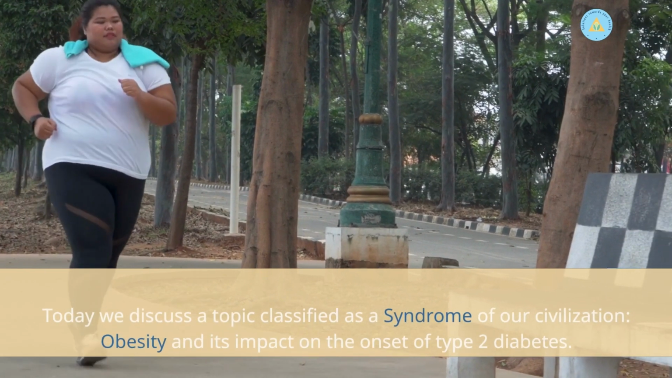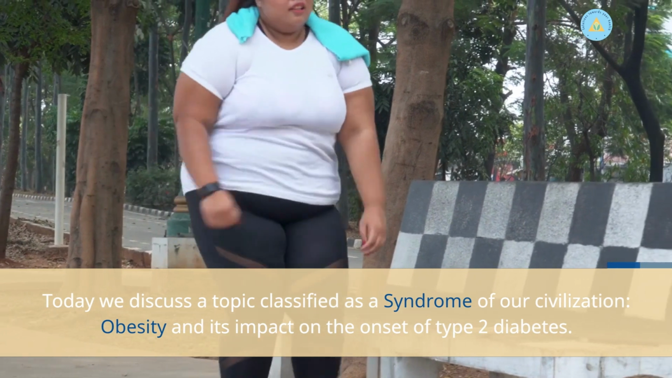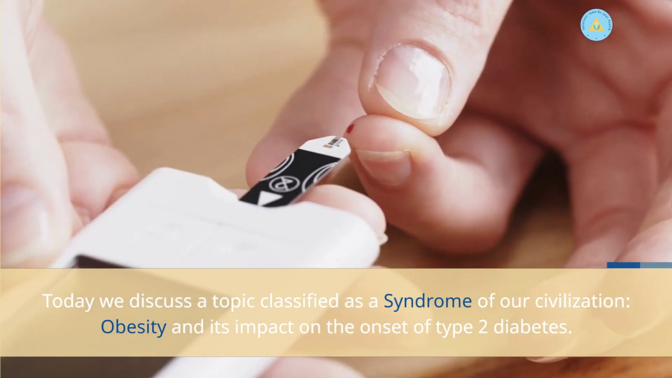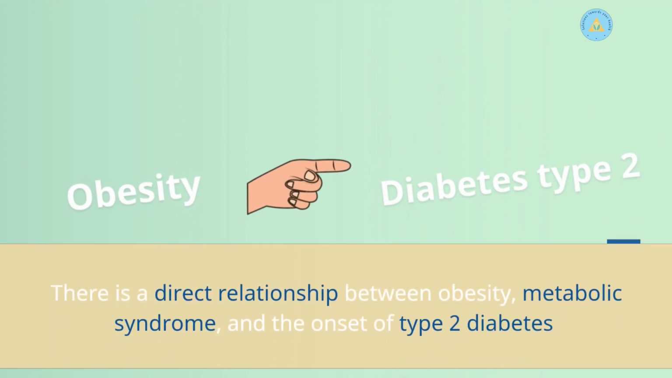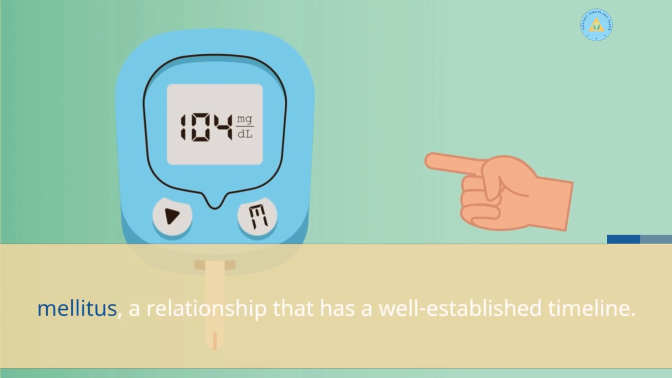Today, we discuss a topic classified as a syndrome of our civilization, obesity, and its impact on the onset of type 2 diabetes. There is a direct relationship between obesity, metabolic syndrome, and the onset of type 2 diabetes mellitus, a relationship that has a well-established timeline.